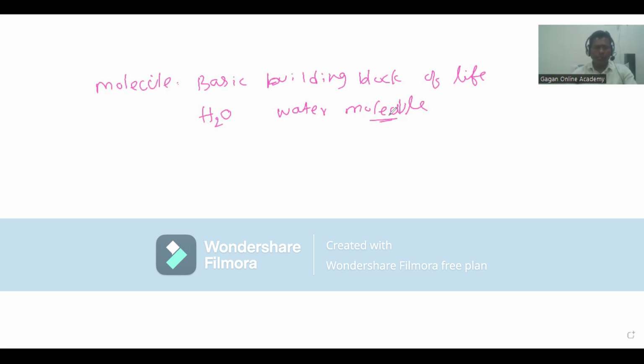Here, how we read molecules, that is important. To read molecules, we have to remember some points. If we have only one atom in a molecule, we read it as mono. If we have two atoms, we use the word di. If we have three atoms, we use tri. Four atoms, tetra.